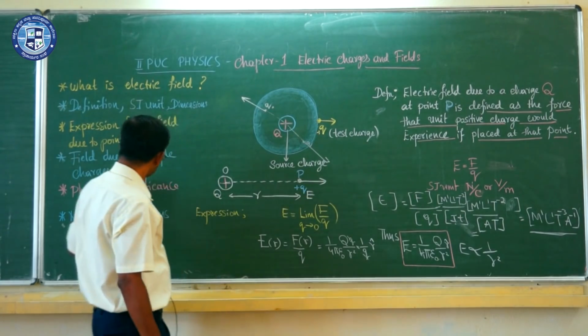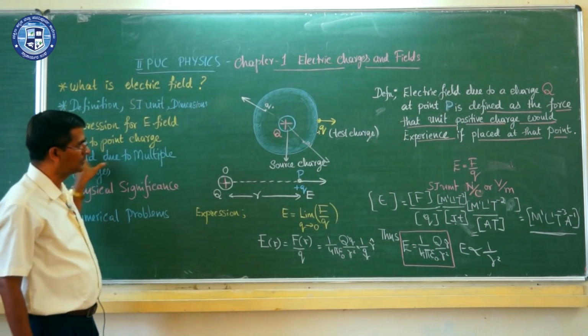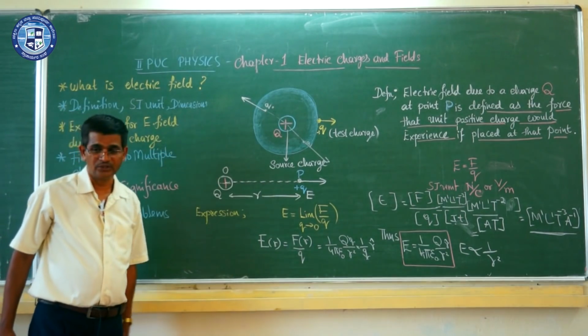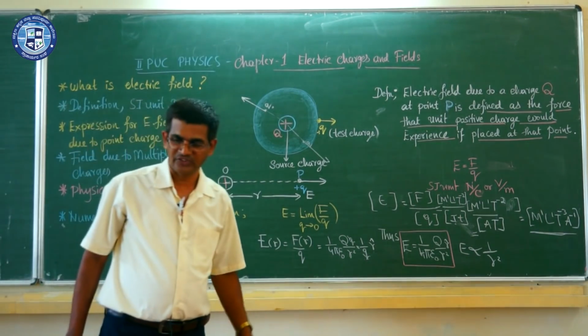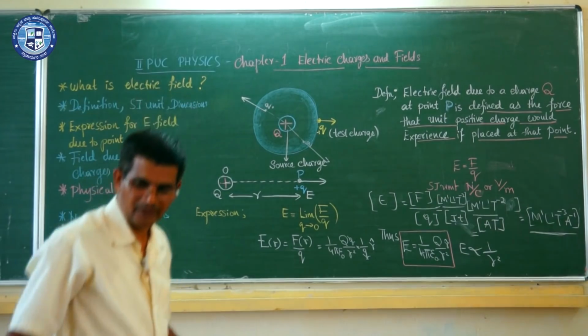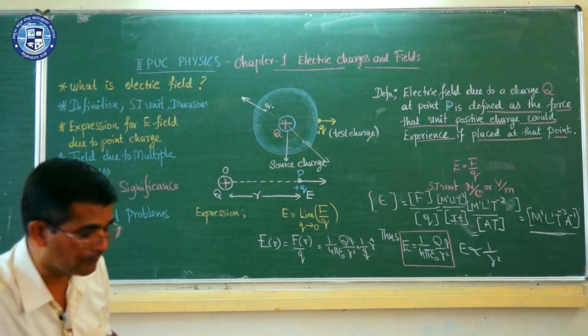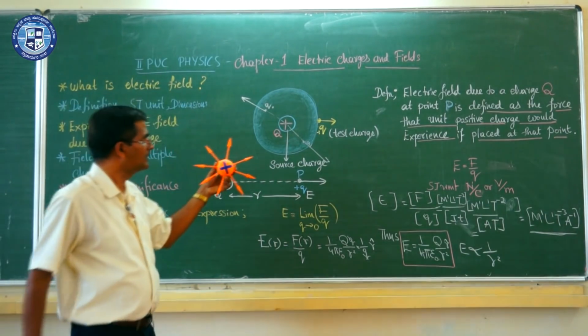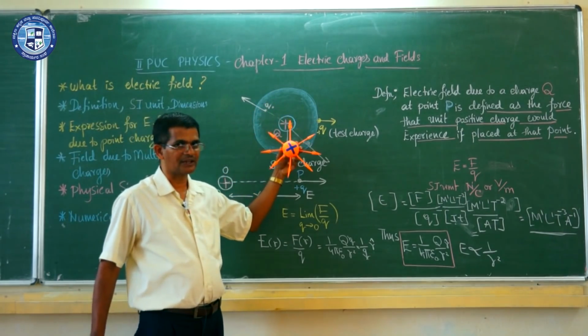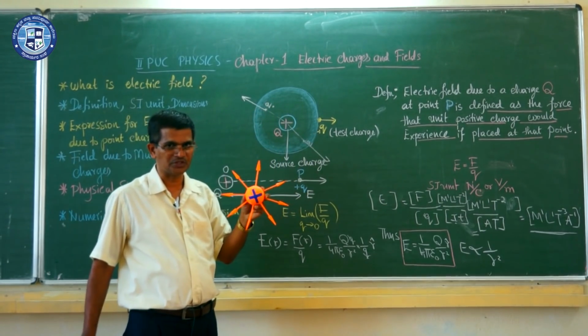Then we will discuss the electric field due to a positive charge as well as a negative charge, and I will show this with models. This is how we can imagine the directions from a positive charge.